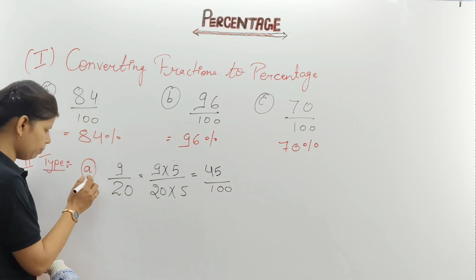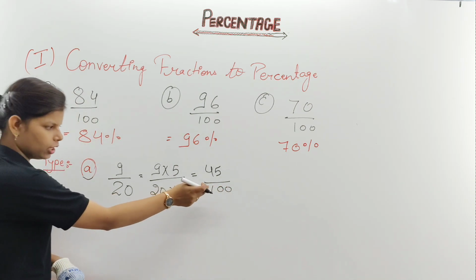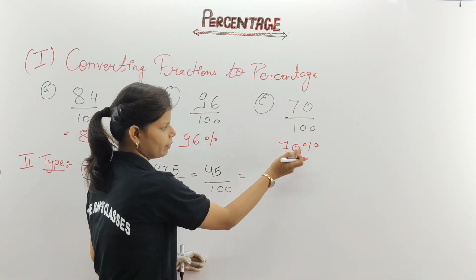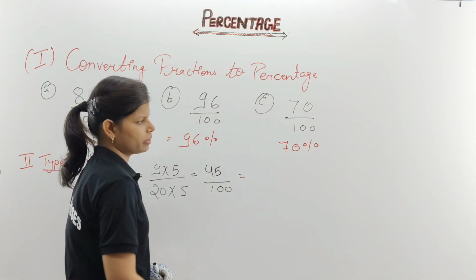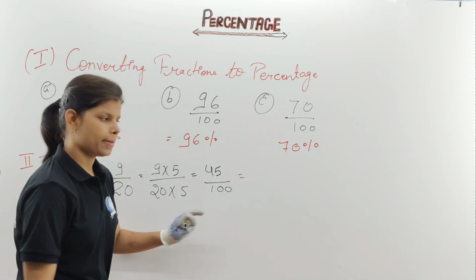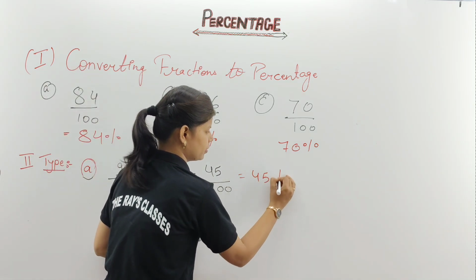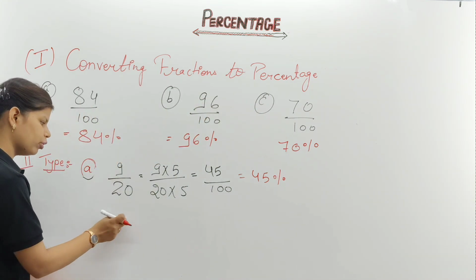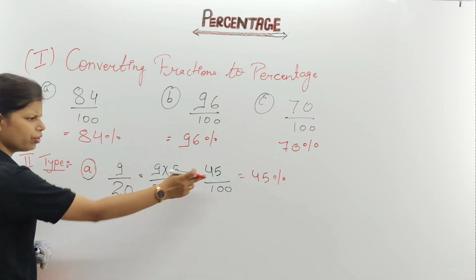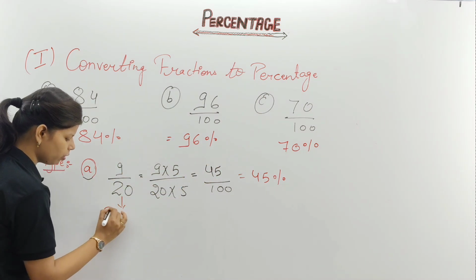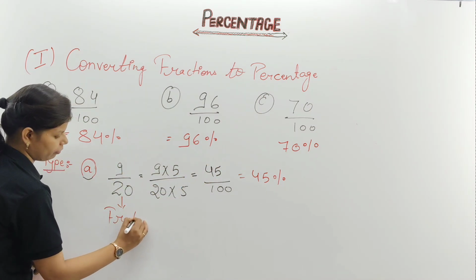Now this number is written in the form of a fraction. I told you already, when the number is written like 70 upon 100, directly it can be written as 70%. So 45 upon 100 can be written as, very good, 45%. Now children, if your question is written like 9 upon 20, are you able to convert it to a percentage? Because here, which form is this, children? This is your fraction.